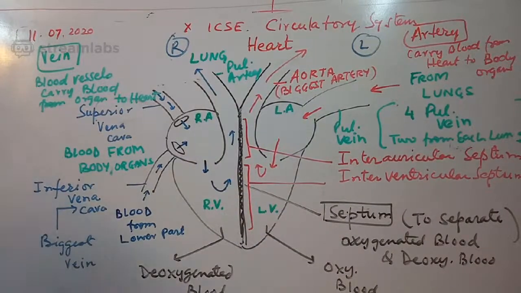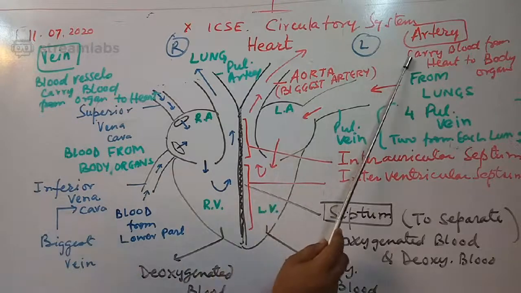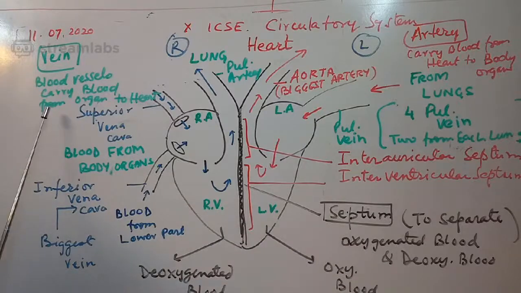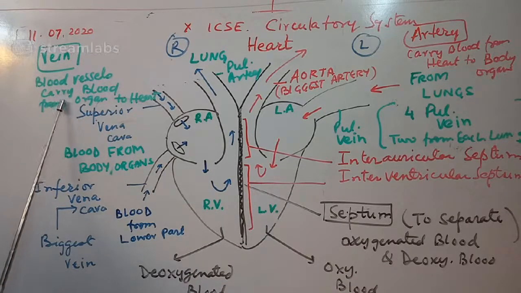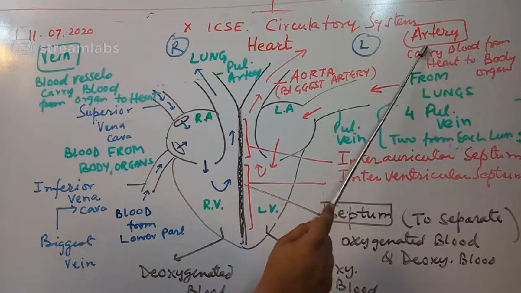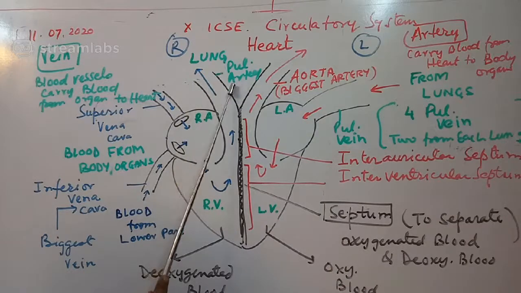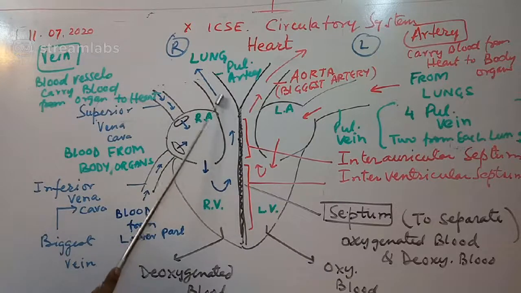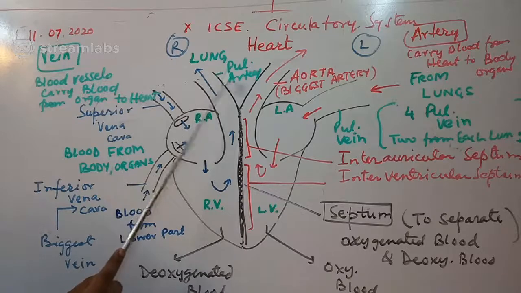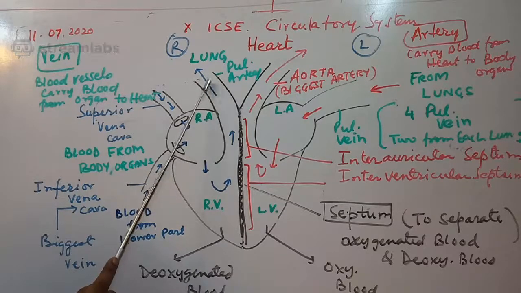Okay, so I hope it is clear what I did. Let me tell you this part. This blood vessel is called the pulmonary artery. Normally I told you the definition of vein and artery, but always in veins there is deoxygenated blood, and normally in all parts of the body arteries carry oxygenated blood. But these two, the pulmonary artery and the pulmonary vein, are both exceptions. You can see this blood vessel's name is pulmonary artery, and it carries deoxygenated blood. Exception.